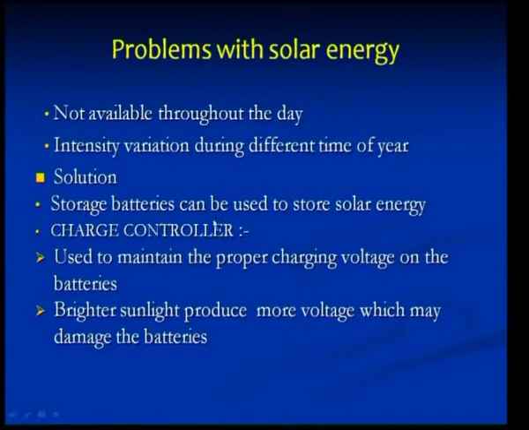The best solution for such problems is to have a storage battery which can be used to store the solar energy, and a charge controller would pave the way for these solutions. A charge controller may be used to maintain the proper charging voltage on the batteries, and brighter sunlight produces more voltage which may damage the battery. This will have to be remembered when you handle charge controllers. So, a storage battery would be the best solution for storing your energy when there are seasonal, climatic and geographical changes happening on the earth.